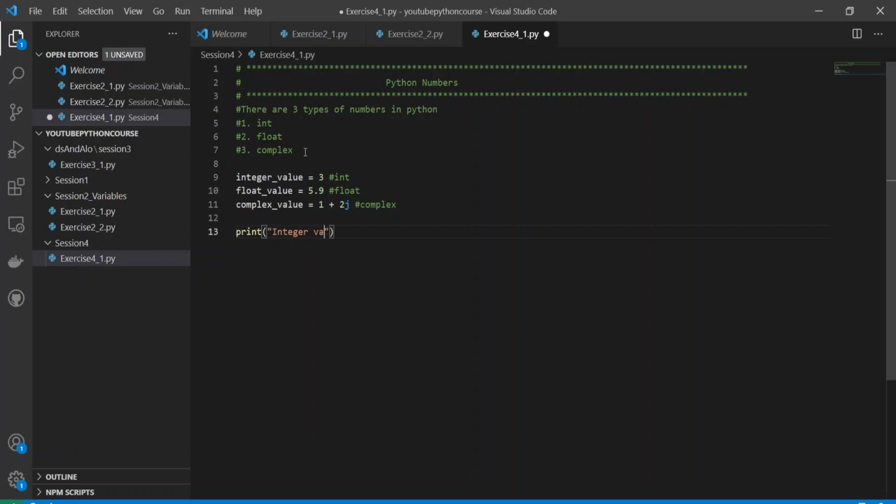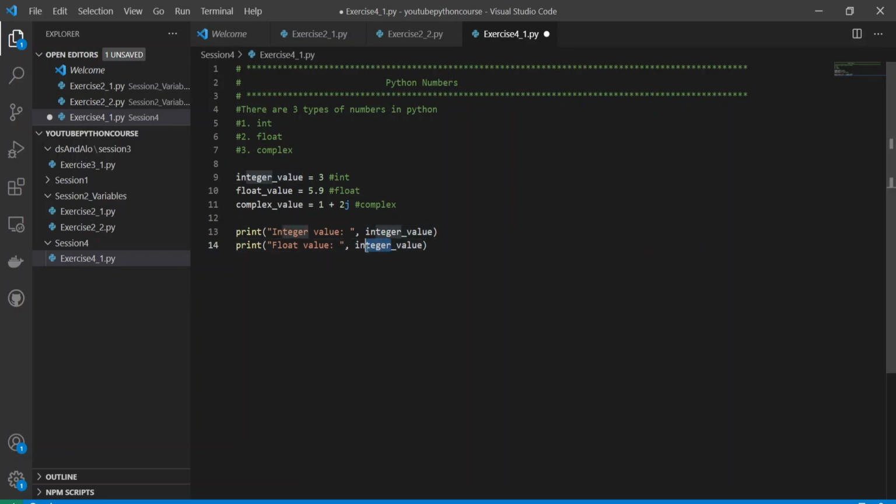integer value. Similarly, I copy this and then I want to print the float value to show you the difference.